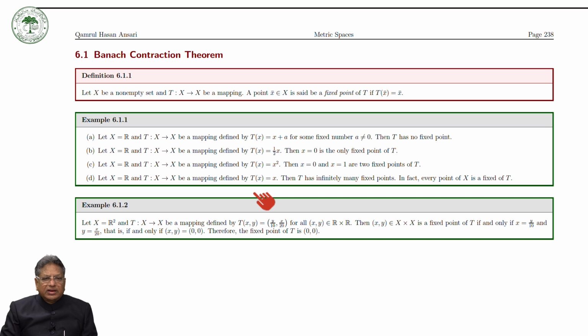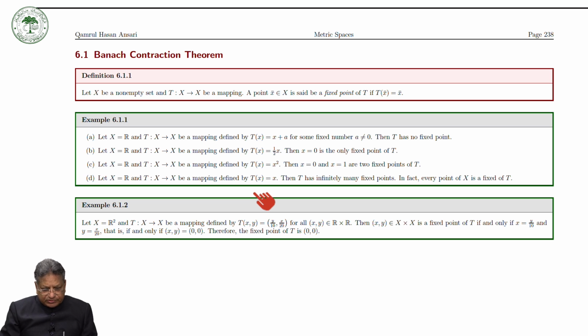That is the main result, known as the Banach contraction theorem, which says that every contraction map defined on a complete metric space has a unique fixed point.